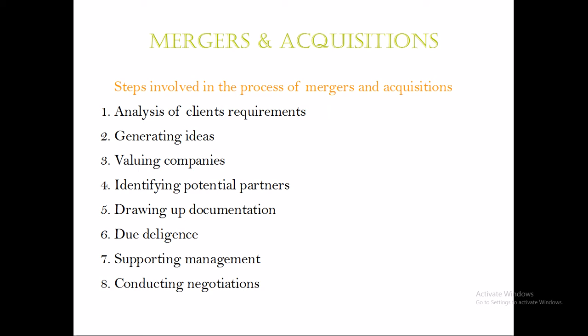And the fourth step is identifying potential partners. Unlike hostile takeovers, not all acquisitions happen without the consent of the target company. In most acquisitions, the target company will be willing to partner up with the acquiring company. In such cases, the acquiring people will have to find who is willing to partner up with the acquiring company. They will find a list of potential partners, and they will canvass them or negotiate with them to make that merger happen.